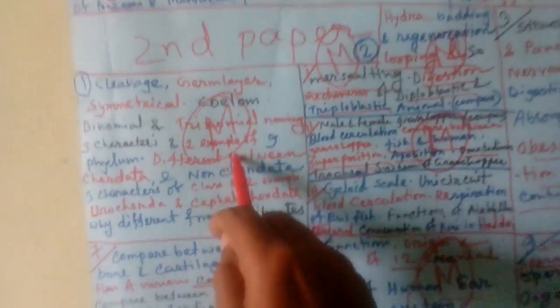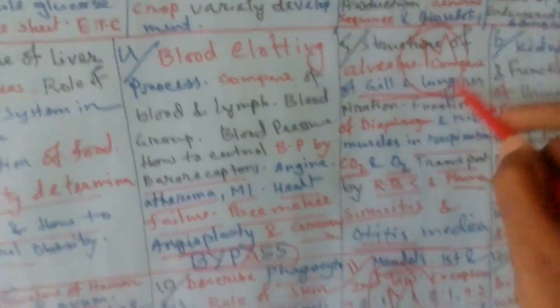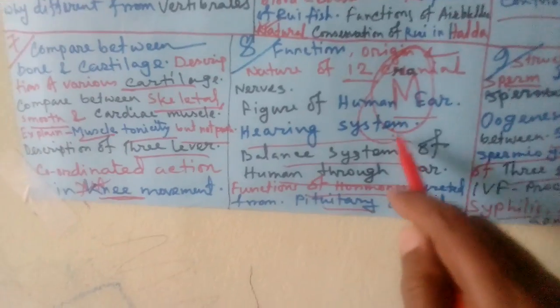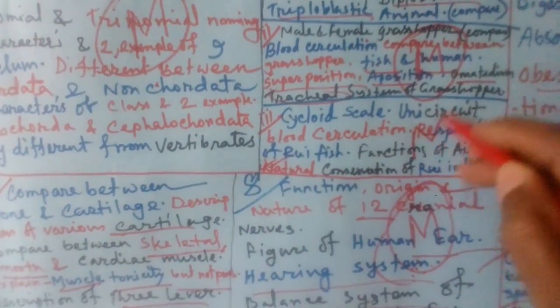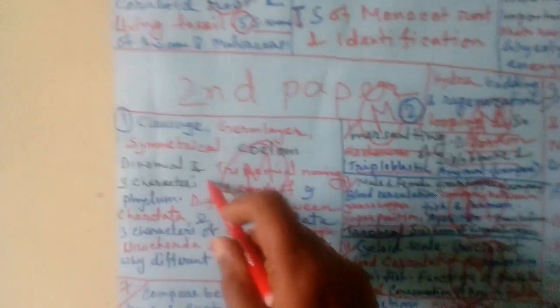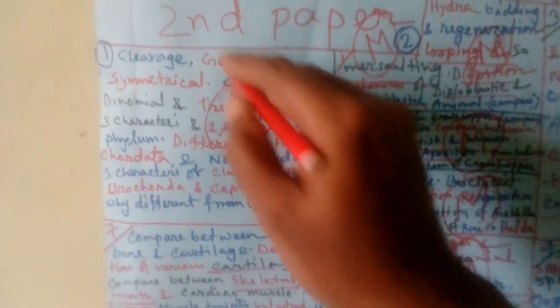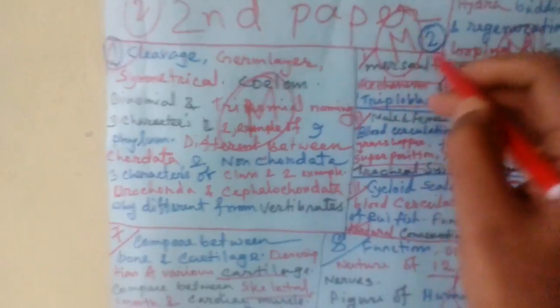Chapter 1 that is 1, chapter 2 minimum 1 or 2, that is structure of alveolus, chapter 5 is 1, chapter 6 is 1, so 1, 2, 3, 4, and function, origin, cranial nerves and human, sometimes it is mixed up with another chapter, but Mendelism is a must. So I mentioned here 7 questions, so you need just 5, 1 from chapter 1 and chapter 2 you can see. And Rui fish is also important, if you manage this one also, then you will get at least 2 questions from chapter 1 and chapter 2.